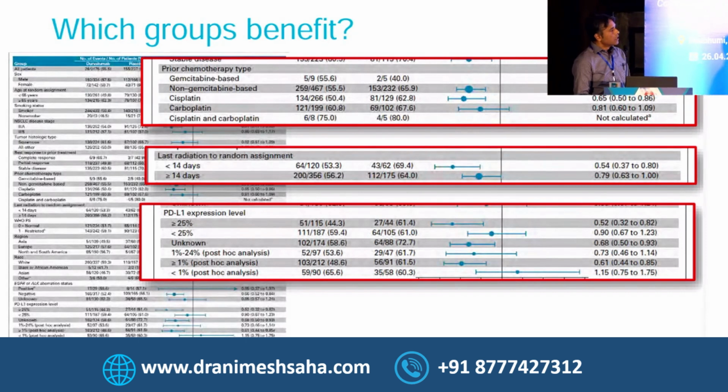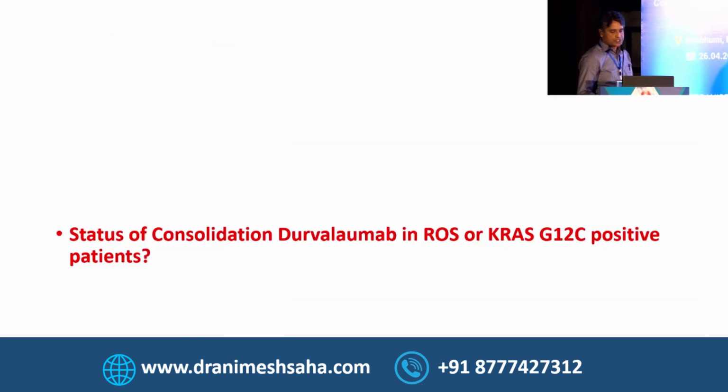But if you see the PACIFIC-R data, that is real-world data, it has also shown good results. But that's why I want to know, in real life, you are not giving if it is less than 1%. Dr. Bibas, you are doing the same thing? No, we are giving to all. So there is no clear-cut consensus regarding this. So what about the status of consolidation durvalumab in other mutations, EGFR ALK negative but any other mutation, are you giving or not? Giving, sir. Same.